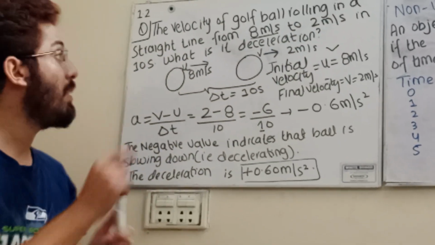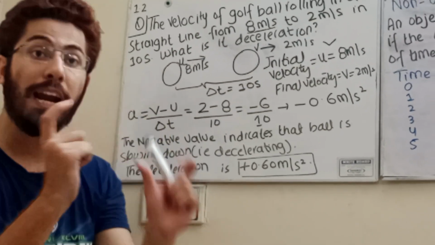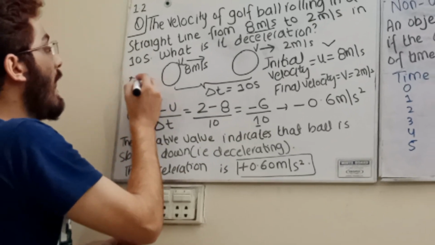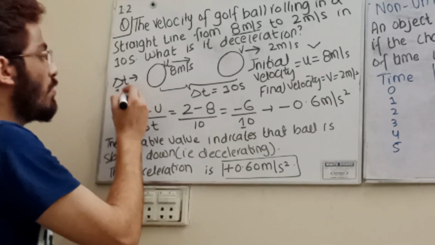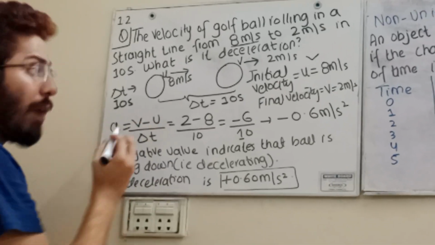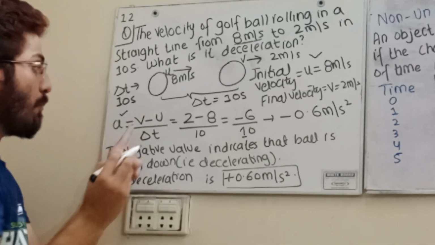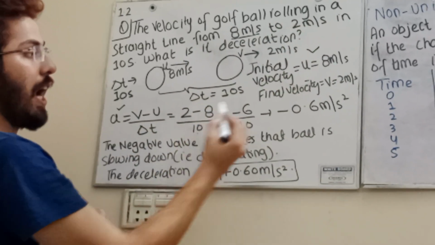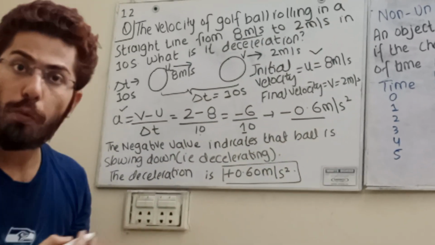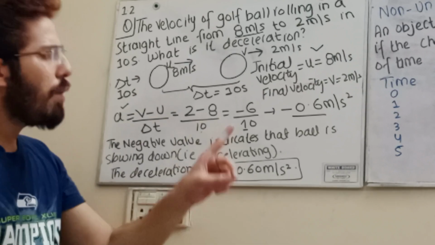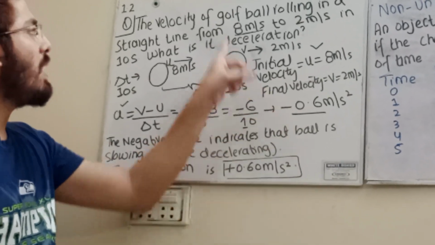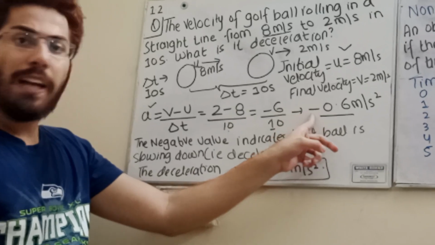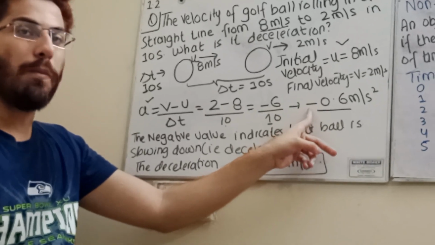Now remember, in 10 seconds means it is the combined time from initial to final. So you can write delta t as 10 seconds. Now you are going to apply this formula again. V minus U, V means 2, final minus initial, upon time. You will get the answer 0.6 meter per second. Now do remember one thing. If you see that the speed is decreasing, definitely you will get a negative answer. Now what does it mean?